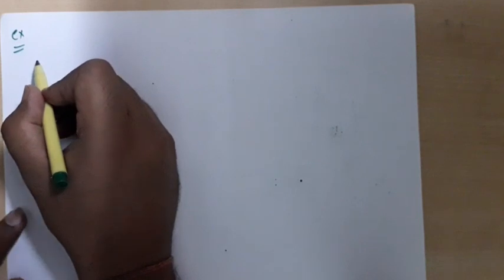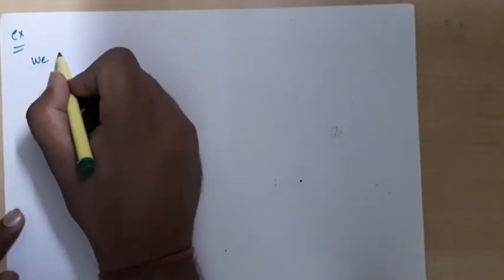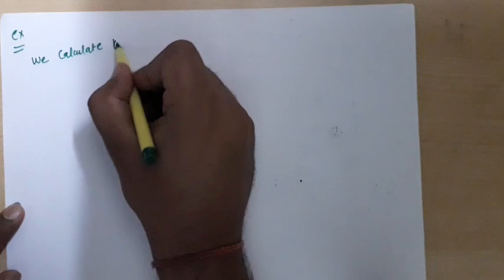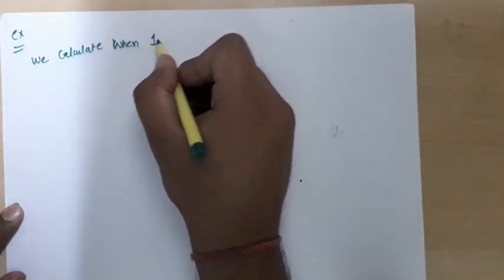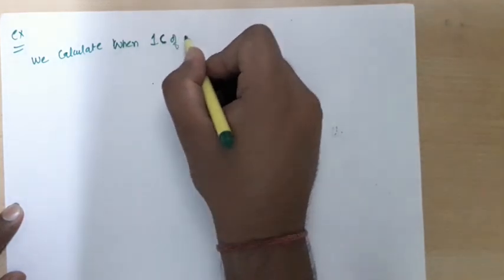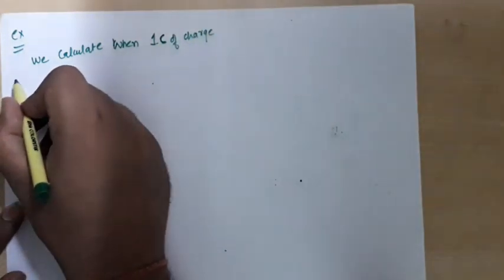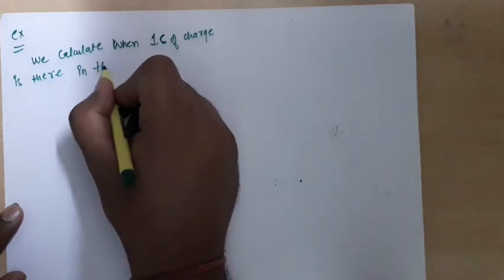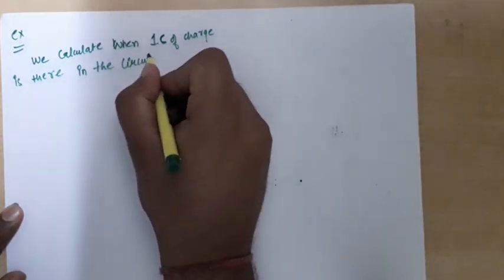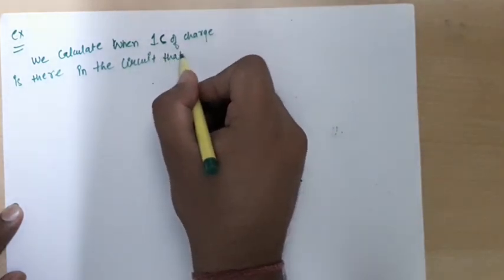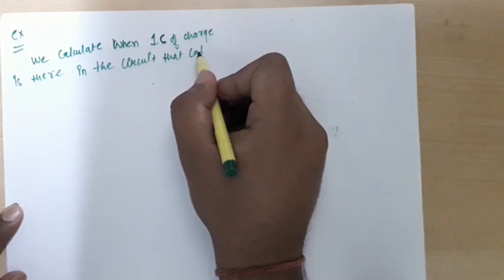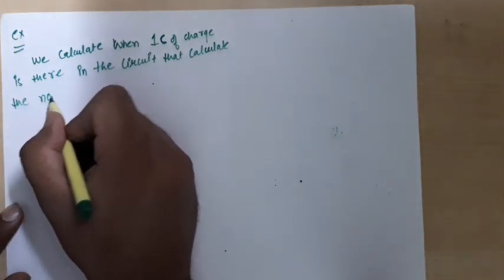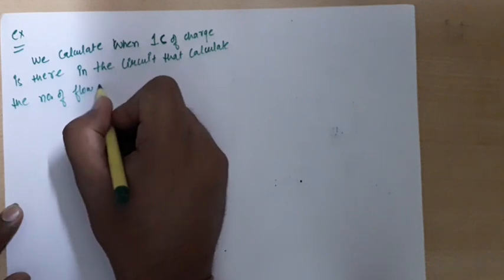So this question is, when 1 coulomb of charge is there in the circuit, then calculate the number of flow of electrons.